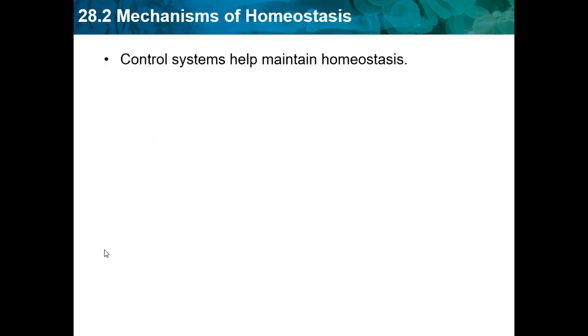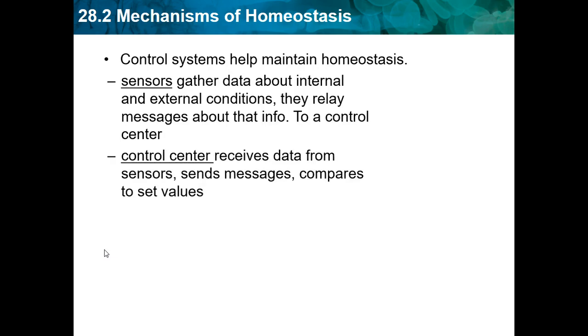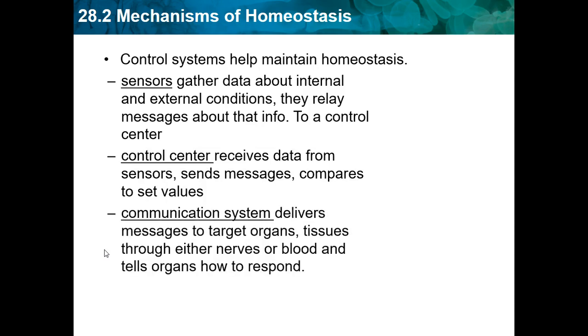Control systems help maintain homeostasis. Sensors gather data about internal and external conditions. They relay that information to a control center. The control center receives data from sensors, sends messages, and compares the data to set values. Then we have the communication system, which delivers messages to target organs and tissues through either nerves or blood, and tells organs how to respond.